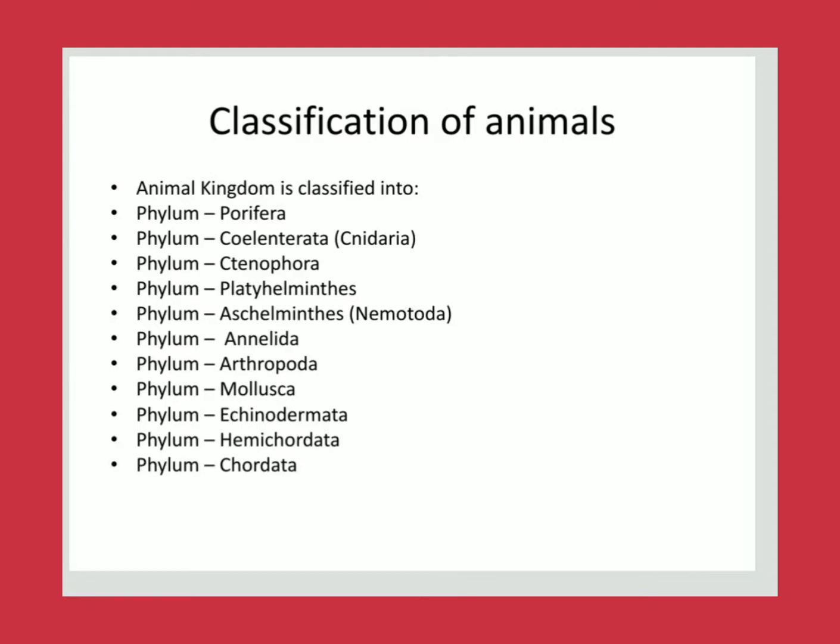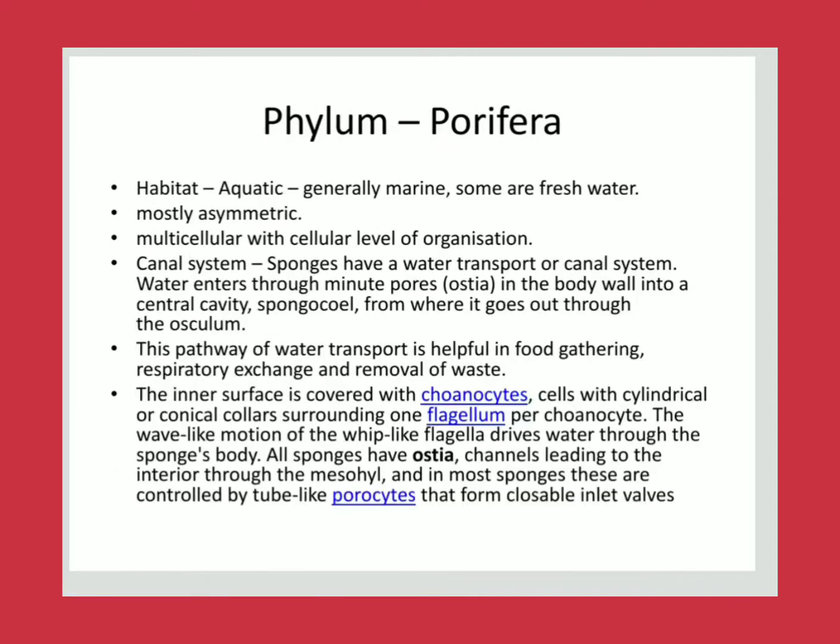Phylum Porifera, all the sponges are included, and the name denotes that in their body wall there are many tiny small pores. These are aquatic organisms. They are present in marine water, that is salt water, and a few are also present in fresh water. They do not have any symmetry, they are asymmetrical organisms. Tissue level is absent here. We see the cellular level of organization, and these are multicellular organisms.